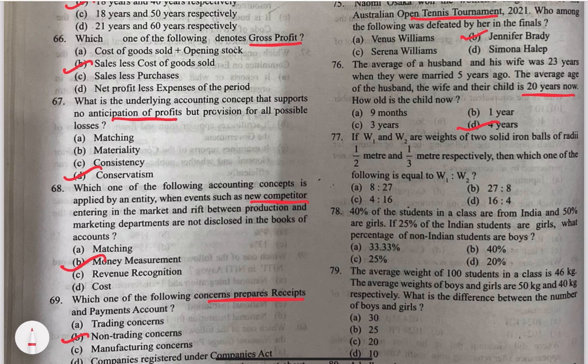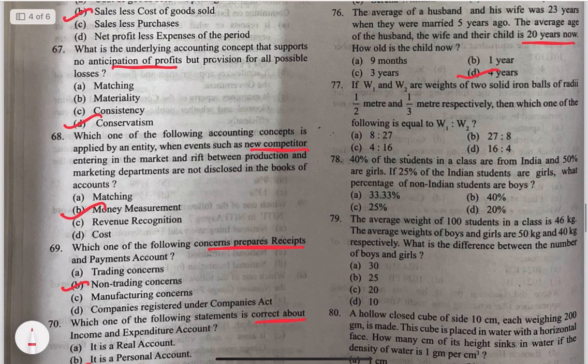77. If W1 and W2 are the weights of two solid iron balls of radii 1 by 2 meter and 1 by 3 meter respectively, then which of the following is equal to W1 is to W2? Here, find the weight of the solid iron ball using the formula 4 by 3 pi r cube. Okay, and solve it. The answer would be 27 is to 8, option B.